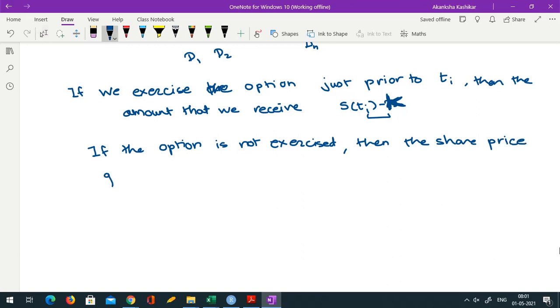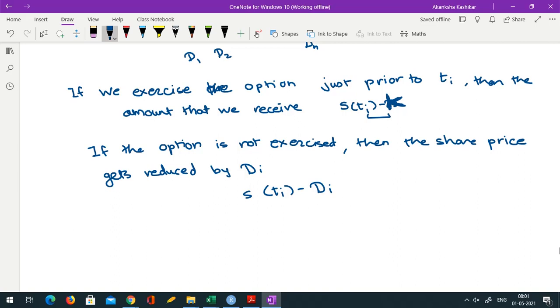So the revised share price is S_Ti minus Di. And we have seen the discussion about intrinsic value and whether to exercise or not.